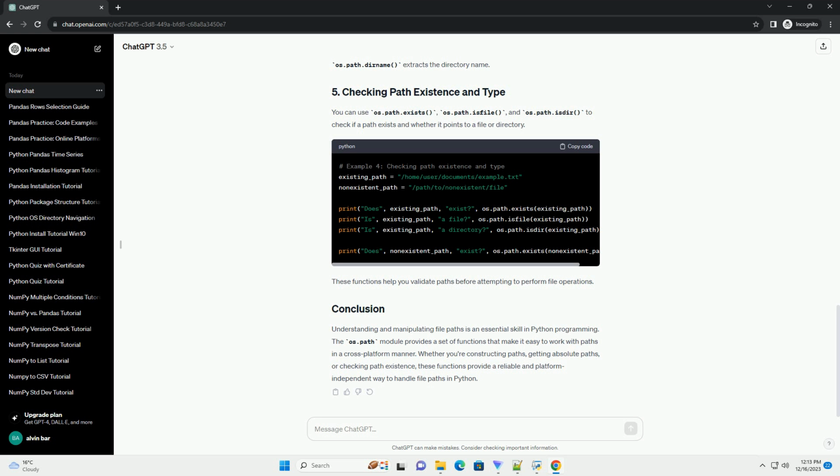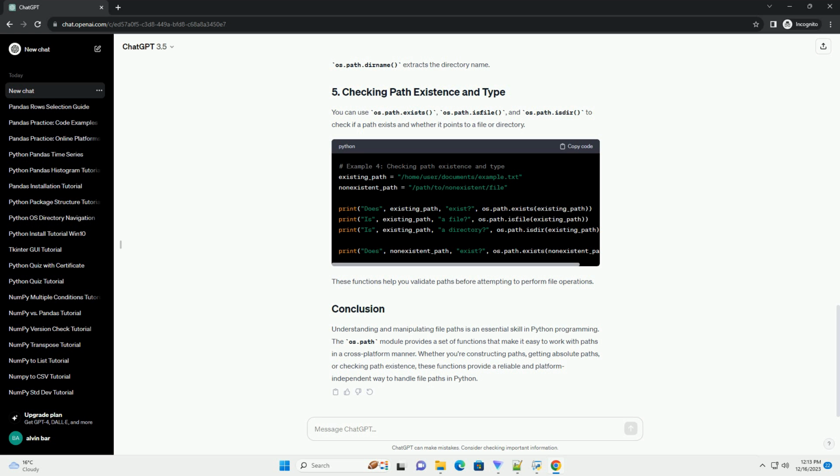Working with file paths is a common task in programming, and Python provides a convenient way to handle paths as strings. In this tutorial, we'll explore the os.path module and the os.path.join function to create and manipulate file paths. The os.path module in Python provides a platform-independent way of working with file paths. It abstracts the differences between operating systems, making your code more portable.